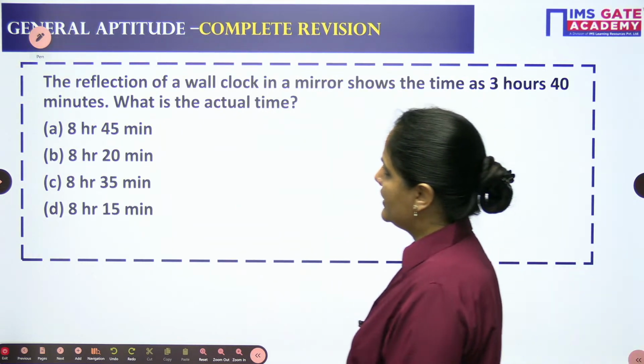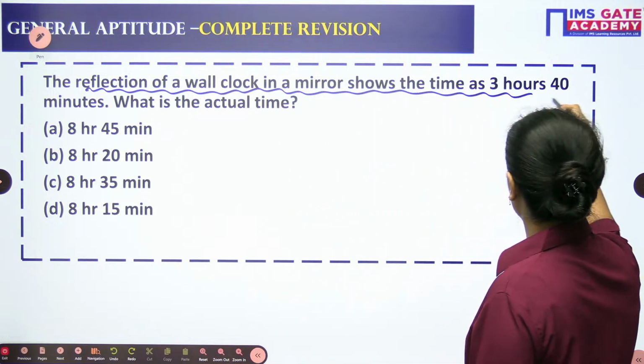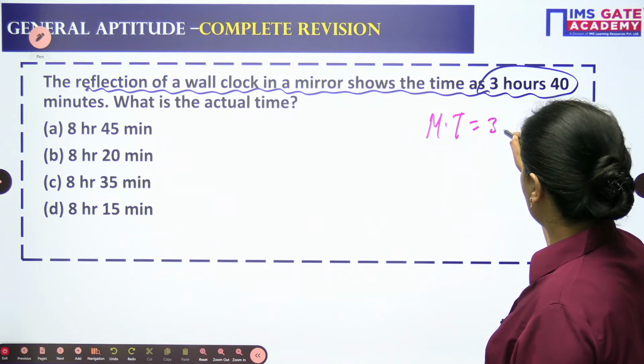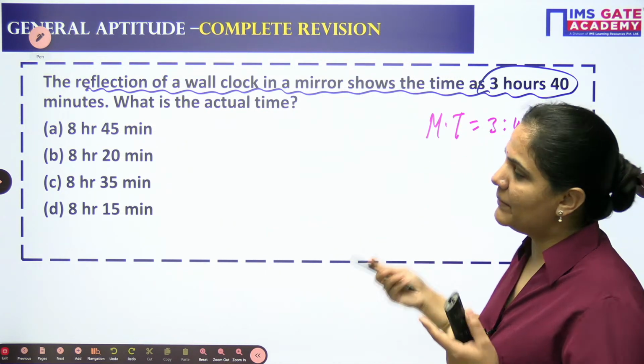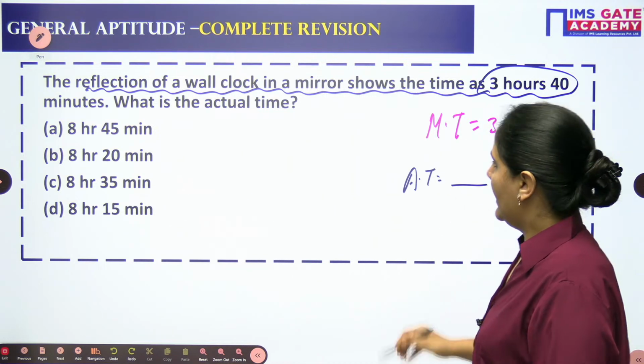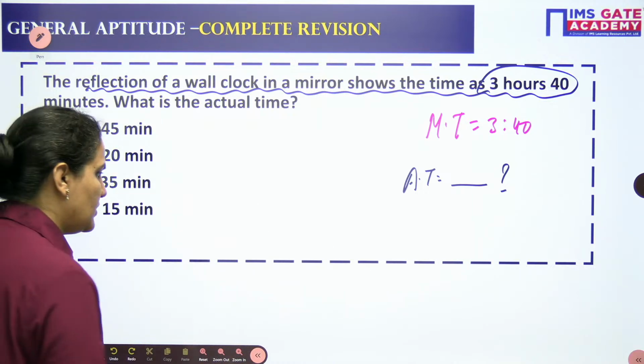The next question is: the reflection of a wall clock in a mirror shows the time as 3 hour 40 minutes. Mirror time is 3 hour 40 minutes. So what will be the actual time? I just told you, we can solve it very easily. What will be the actual time in this case?